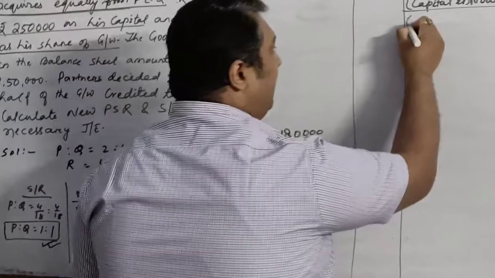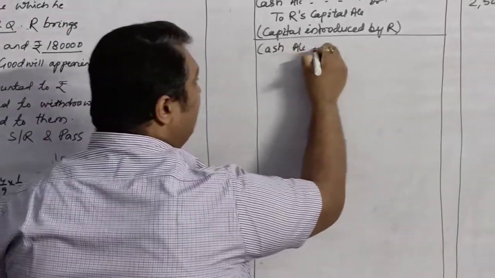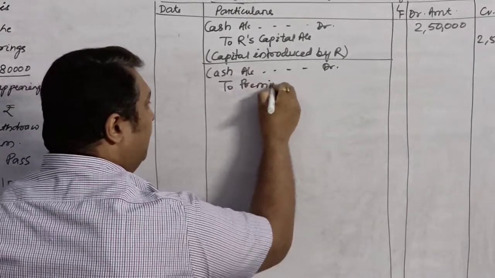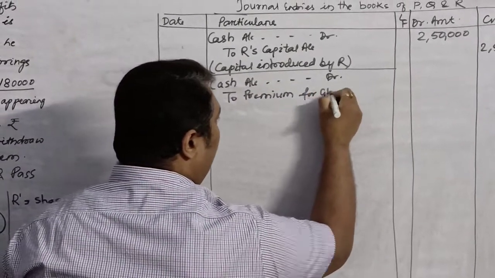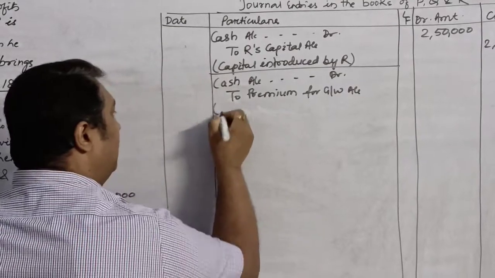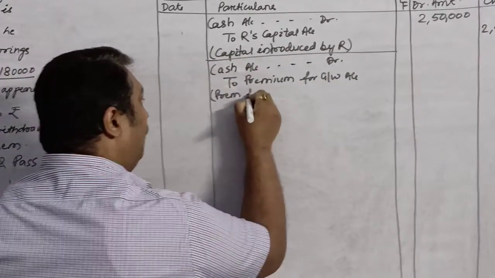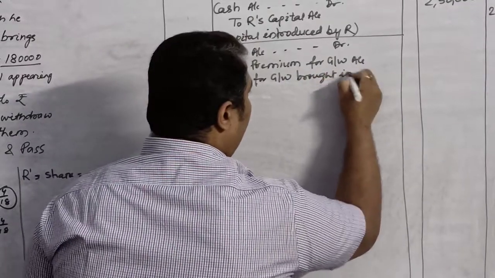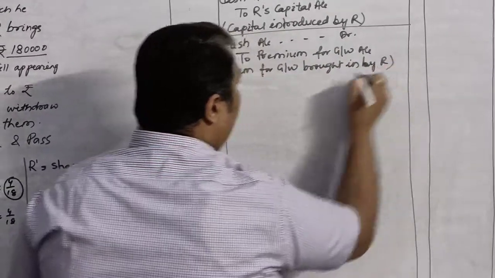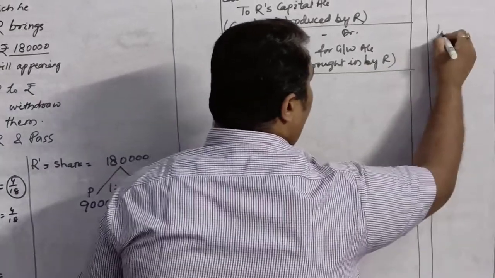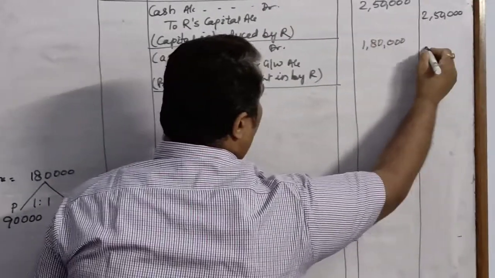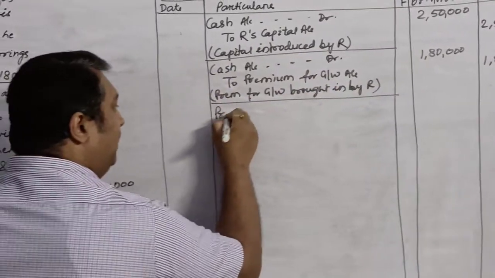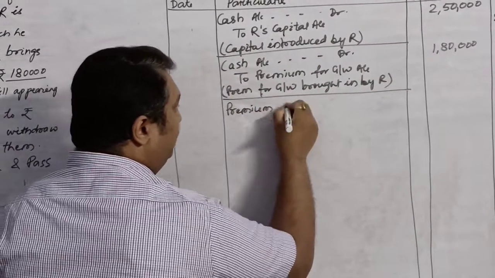So we will pass the next entry for bringing the premium of goodwill. Cash account debit to premium for goodwill account. Here we will write premium for goodwill brought in by R. How much did he bring? He brought his share, which was rupees 1,80,000. After he brought it, it will be distributed in the sacrificing ratio which we calculated.